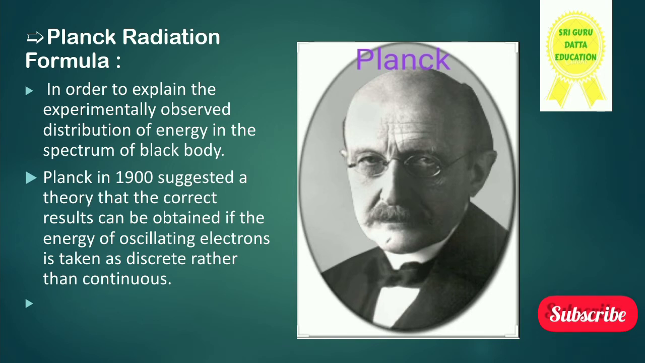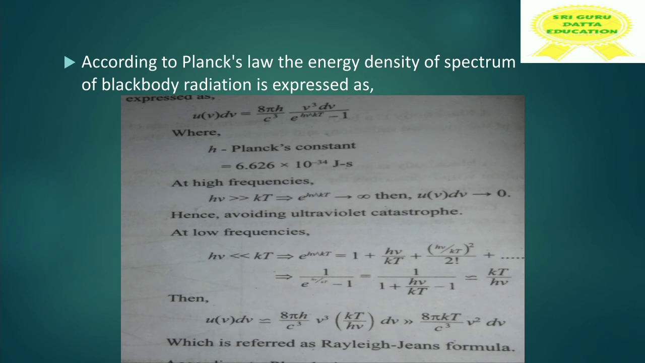He is telling, don't take it as discrete, take it as continuous. Continuous, the flow of electrons in the light is continuous. Till now we took discrete, that means sometimes the flow of electrons will be there, sometimes it may not be. He is telling to take it as continuous so that we may get the exact value. According to Planck, the energy density of black body radiation is expressed as